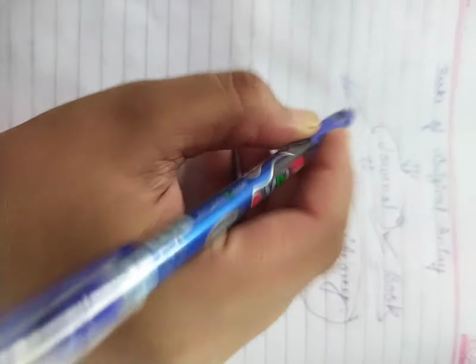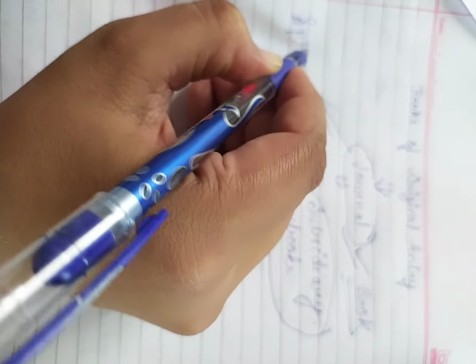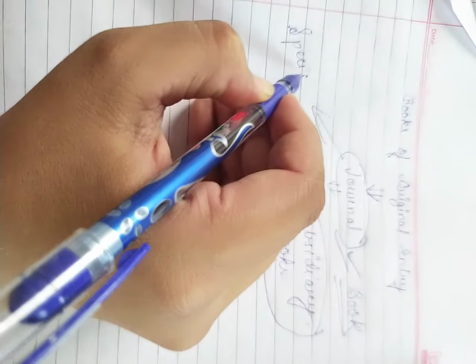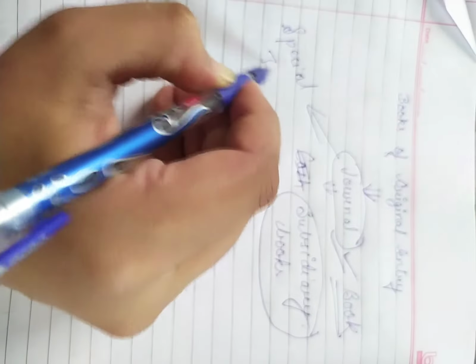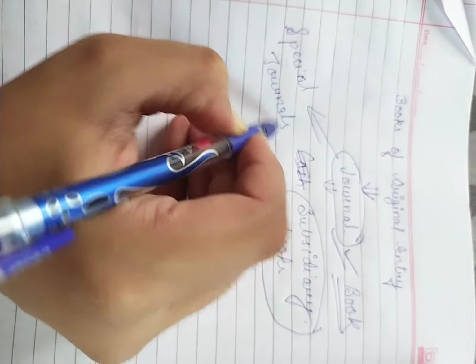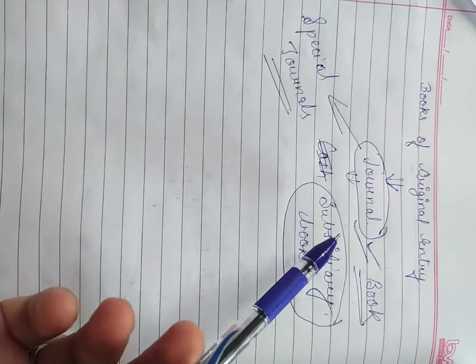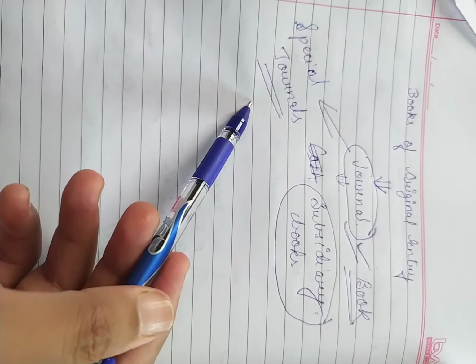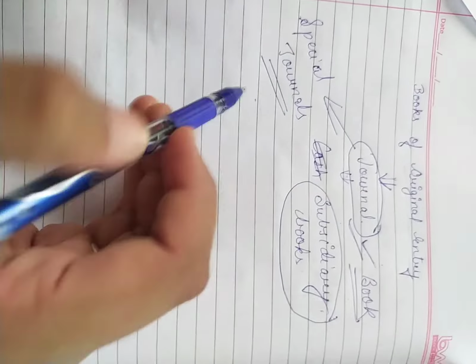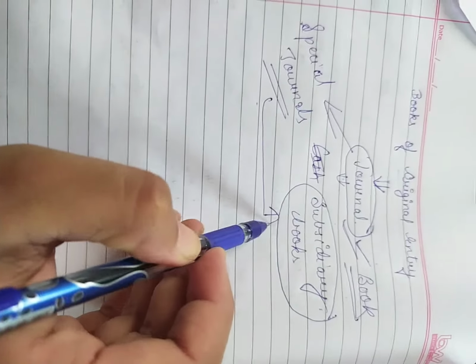So for this purpose, our journal is divided into a number of special journals. Our journal book is divided into special journals, and these special journals are known as subsidiary books.